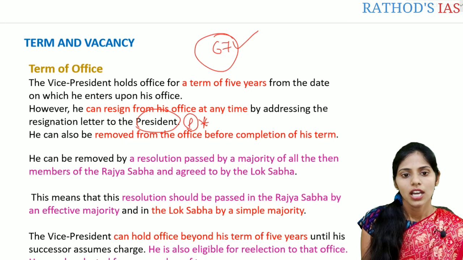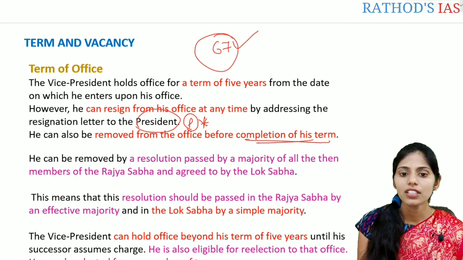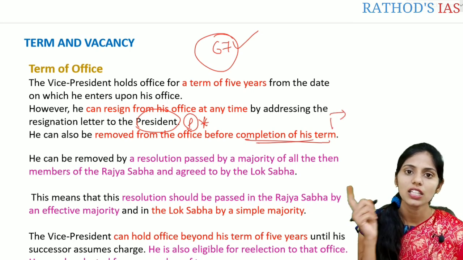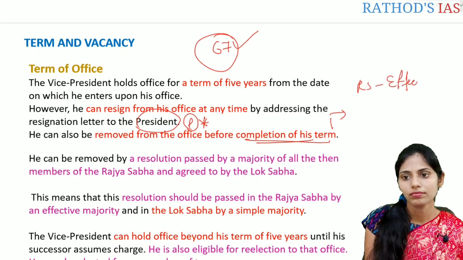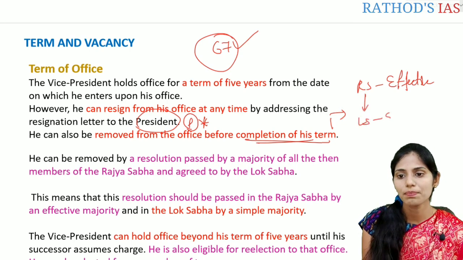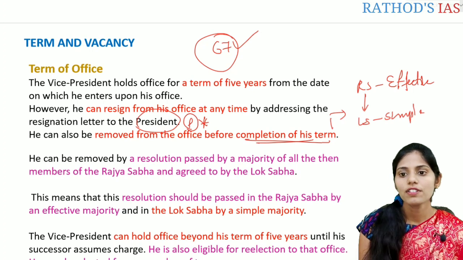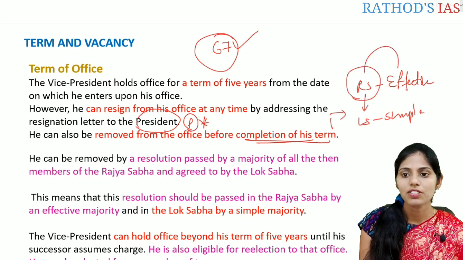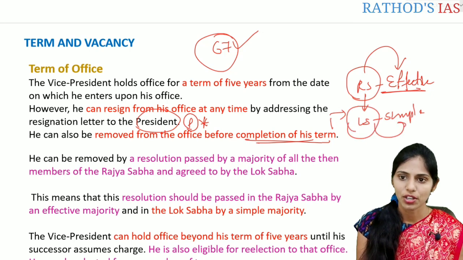And next one is he can also be removed from the office before the completion of the term whenever a resolution is passed in the Rajya Sabha with an effective majority, and this resolution should be agreed to in the Lok Sabha with a simple majority. So this is again important regarding the prelims. In the Rajya Sabha it should be passed with an effective majority, and in the Lok Sabha with a simple majority.